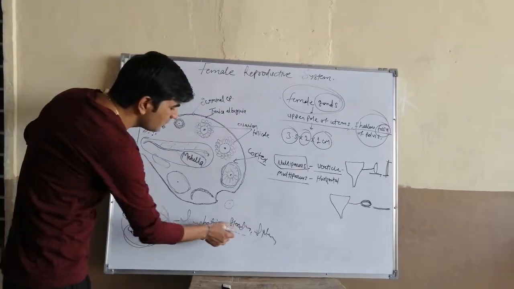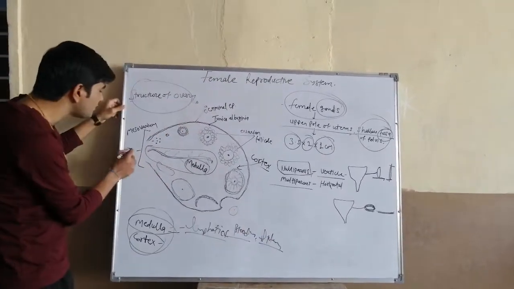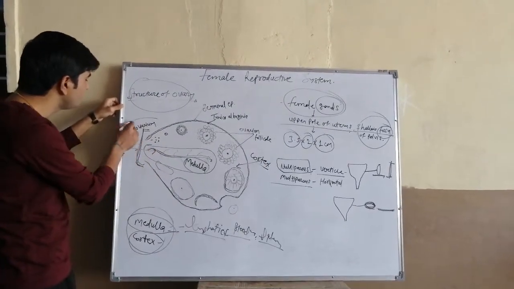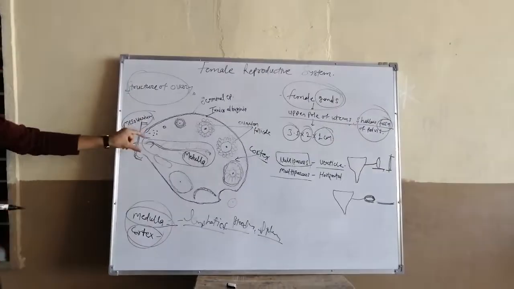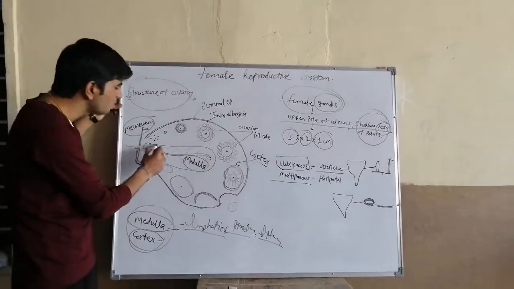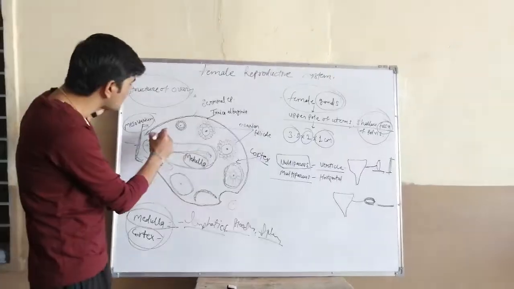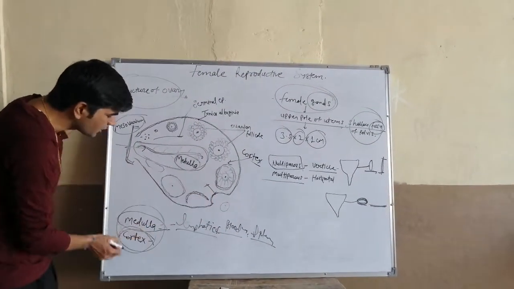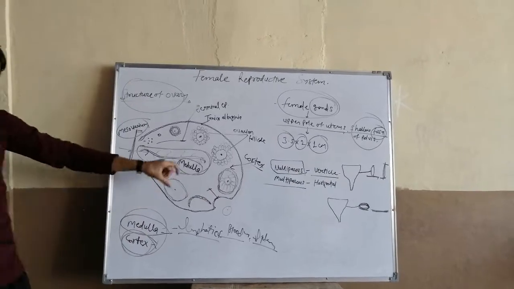These lymphatics, blood vessels and nerves enter the ovary through a space. This space is known as mesovarium. The inner portion of the ovary is known as medulla and the outer portion of the ovary is known as cortex.